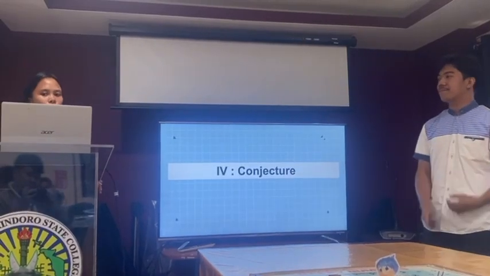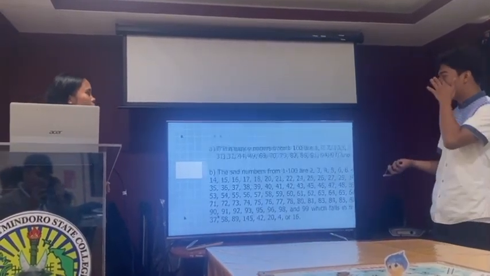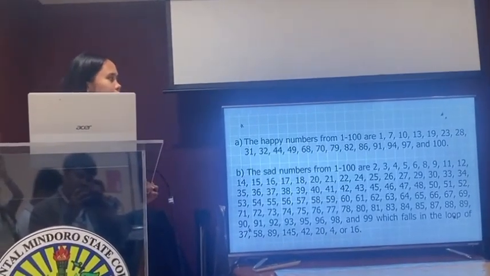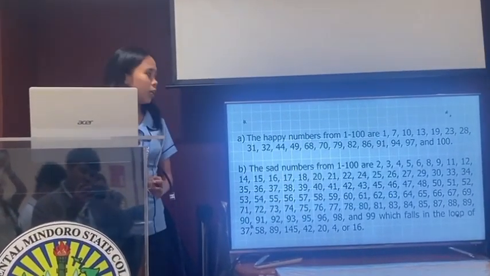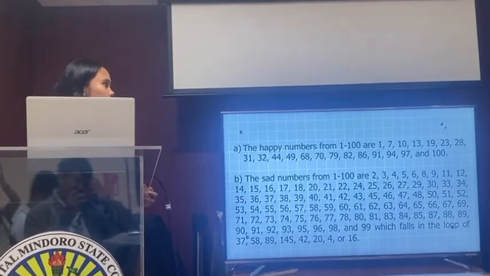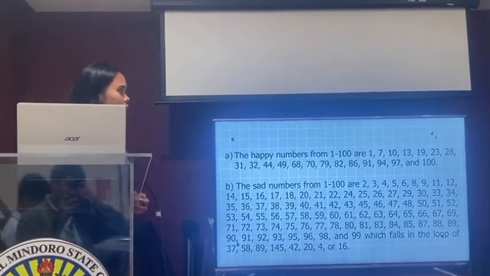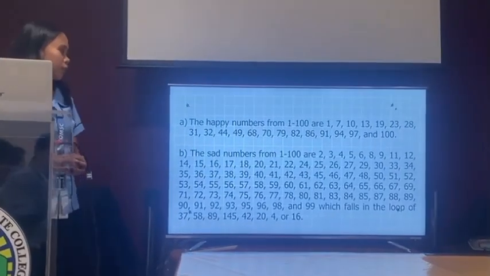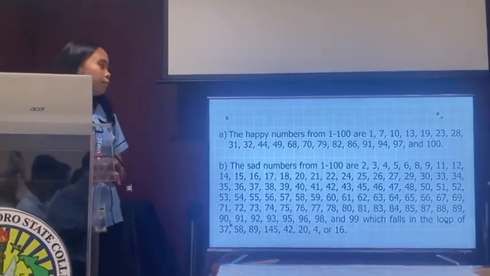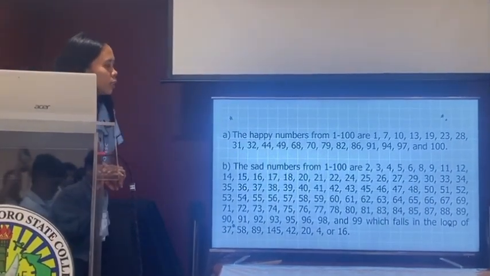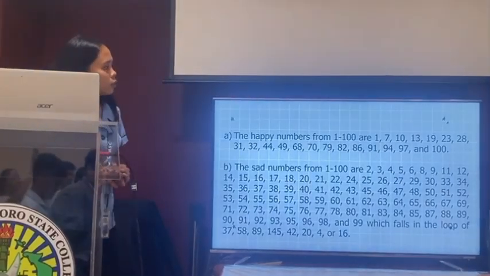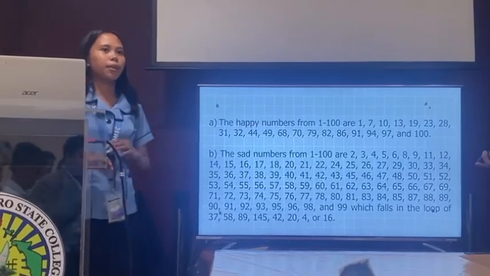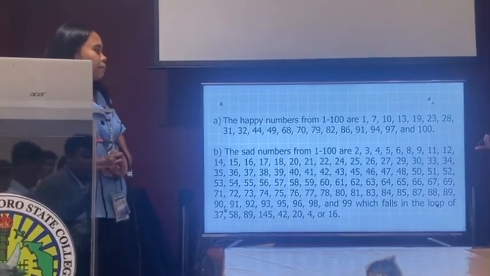So we're now down to the conjectures. Conjecture number 1: the happy numbers from 1 to 100 are 1, 7, 10, 13, 19, 23, 28, 31, 32, 44, 49, 68, 70, 79, 82, 86, 91, 94, 97, and 100. Conjecture number 2: the sad numbers from 1 to 100 are those numbers not mentioned among the happy numbers.